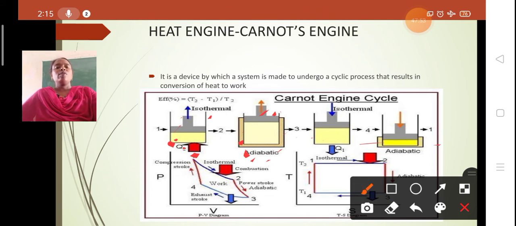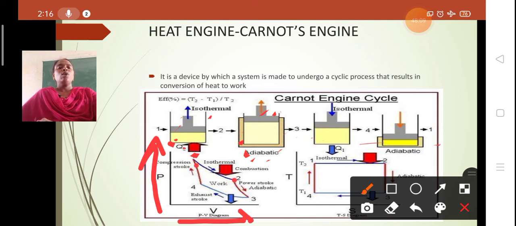A PV diagram is indicated, in which volume is taken on the x-axis and pressure on the y-axis. The isothermal expansion and adiabatic expansion are represented by 1 to 2, then from 2 to 3 we have another state, and from 3 to 4 it exhibits adiabatic compression.